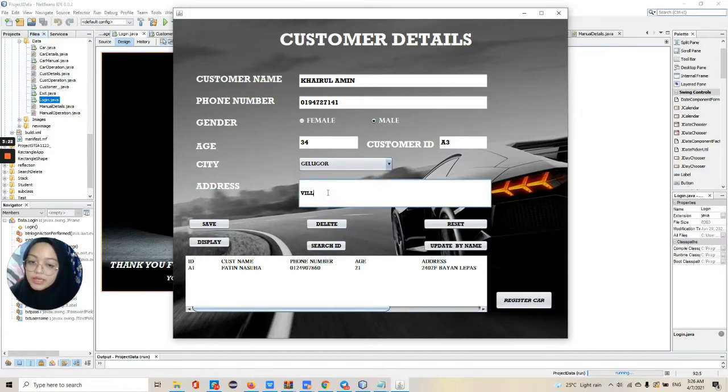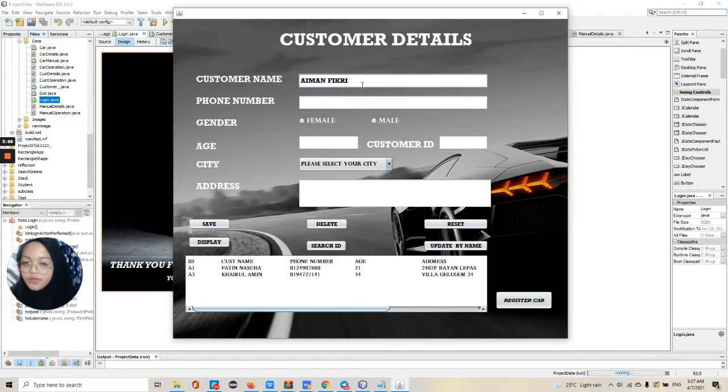The address is Villas Gelugor 24. I will click the save button, and then display. Here you can see the state, gender, address, age, phone number, customer name, and also ID appear in this text area. I will input one more to make it clear.